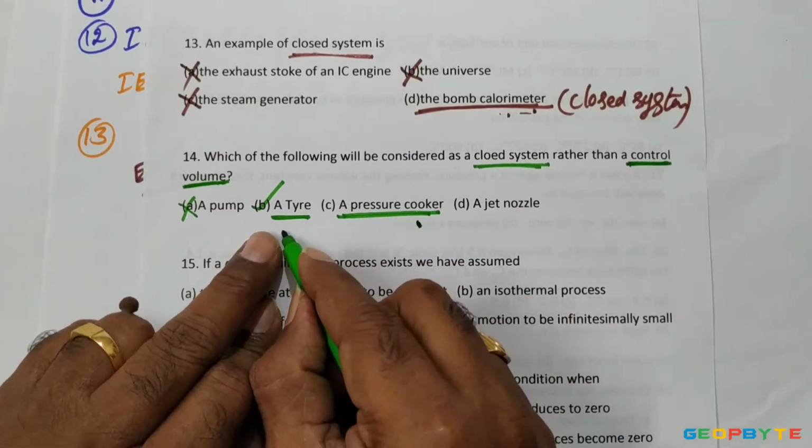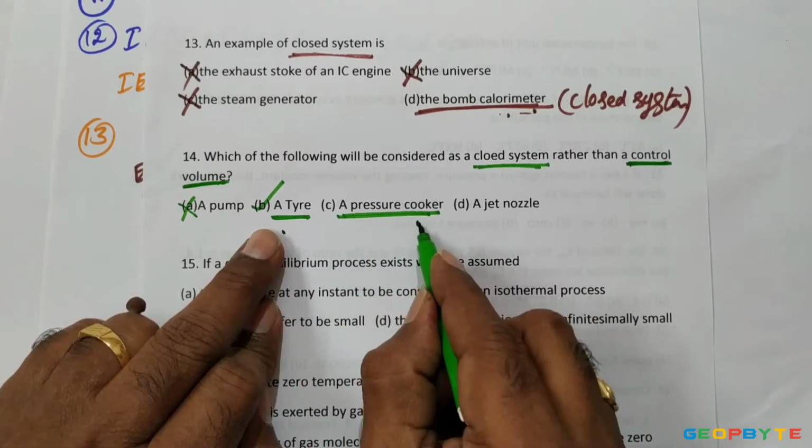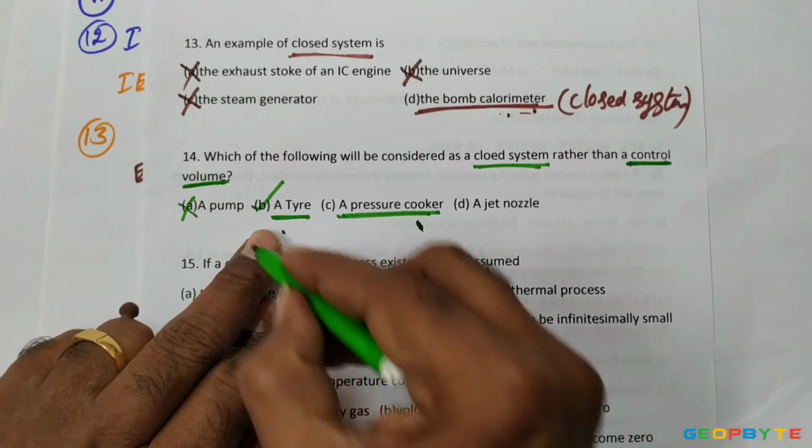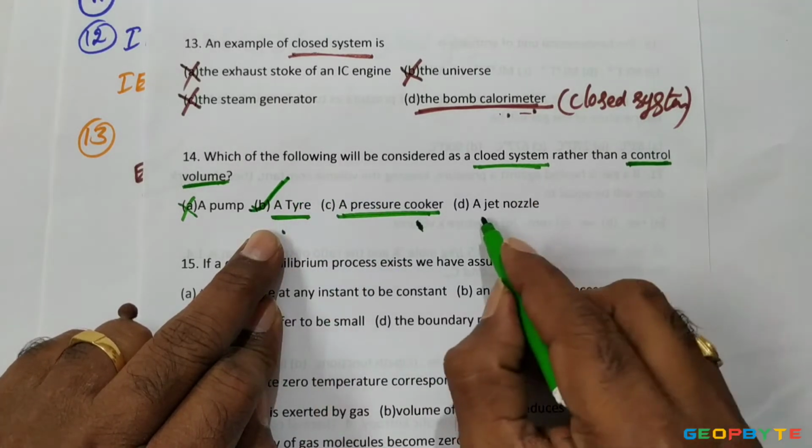Anyhow, a tire is a closed system. A pressure cooker also looks like a closed system, but the most appropriate answer is A. Come to the jet nozzle.